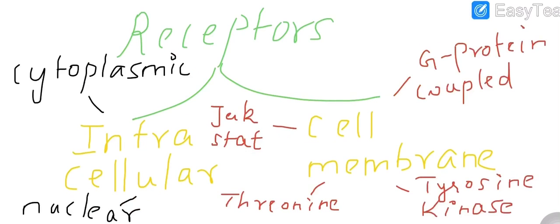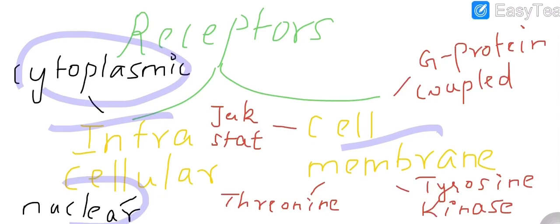So before we wind up, we'll just look into the receptors. What are receptors? That is the hormones which are released from the gland, has to act on a particular target organ and the cell, right? So it needs receptor to go and fix on it. There are 2 types of receptors, that is intracellular and cell membrane receptors.